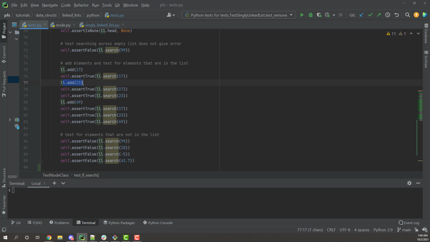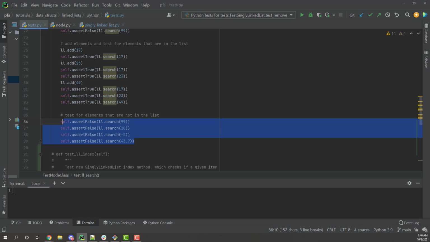And then I'm going to add some elements, and for each one of those, I'm just going to go ahead and search, making sure all those elements exist after each add. This way, I'm checking that the search works if it's one element. If it's multiple elements, it's also going to make sure that it works if it's not at the head, and so on and so forth. And then I'm just going to throw some random numbers at it, negative integers, floats. Just make sure that it can handle things that aren't in the list and some data types that we're not really expecting, negative integers and floats.